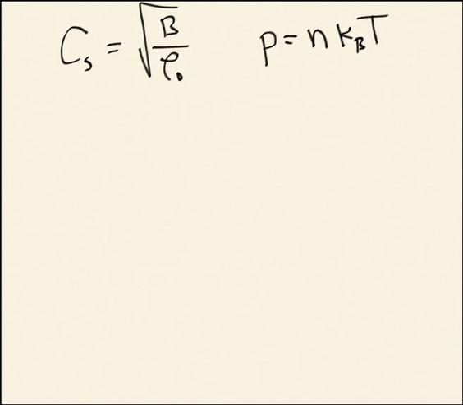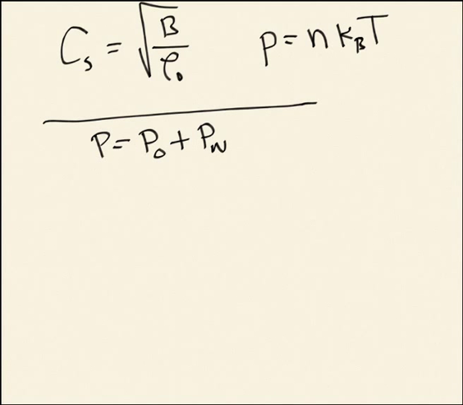So it turns out that if I compress the gas and look at the change in the pressure, not P total, but the change in the pressure, remember, the total pressure will be the background pressure that I start with, and then the change due to compressing it. That's because I changed the density. I have a background density, then I change it in some way, and then I get a pressure change. In looking at a change in the pressure due to a compression for an ideal gas, it looks a lot like the regular ideal gas law.